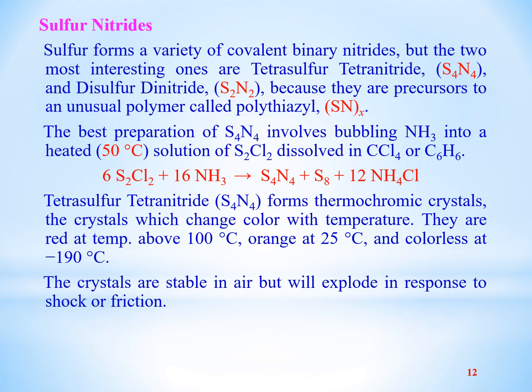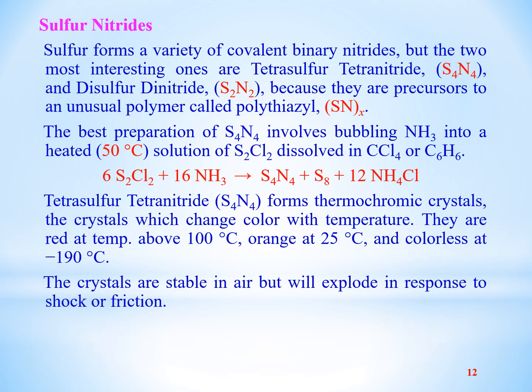Next, covalent nitrides are sulfur nitrides. Sulfur forms a variety of covalent binary nitrides, but the two most interesting ones are tetrasulfur tetranitride or S4N4 and disulfur dinitride or S2N2, because they are precursors to an unusual polymer called polythiazyl, (SN)x.